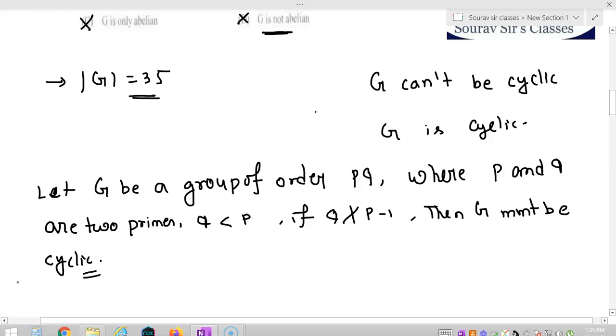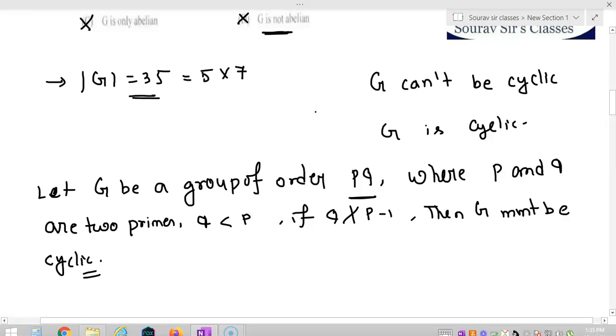Are you getting my point? What I am saying is that if we can write the order of a group as the product of two primes, and the smaller prime does not divide one less than the bigger prime, then the group must be cyclic. Now the order of G is 35, so I can split it as 5 into 7.